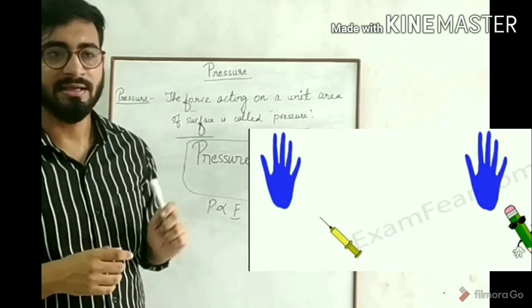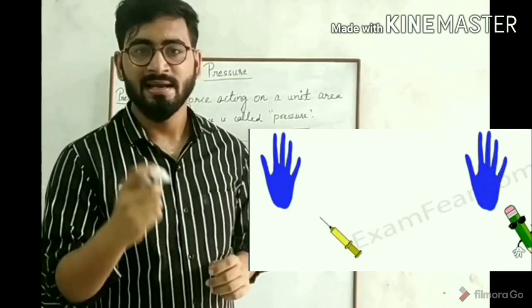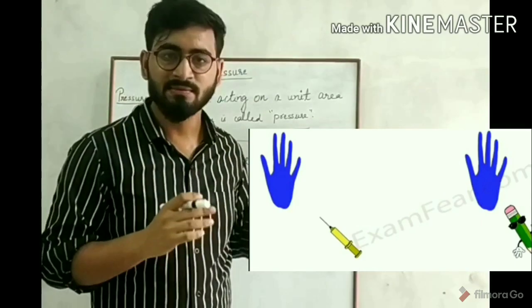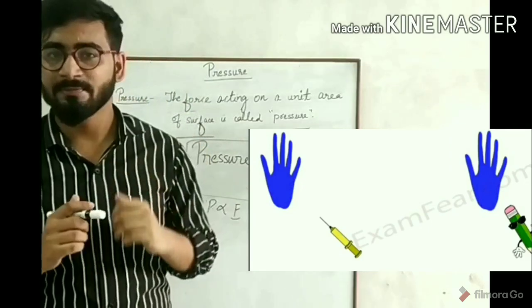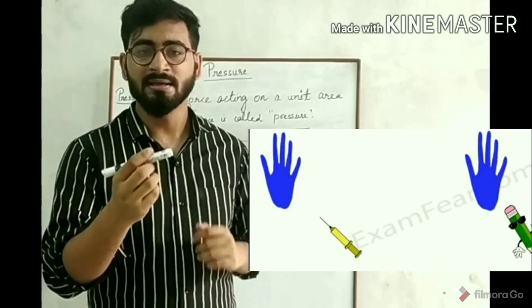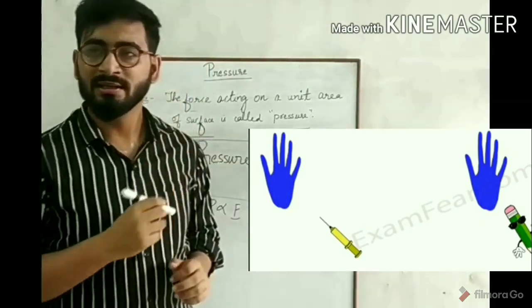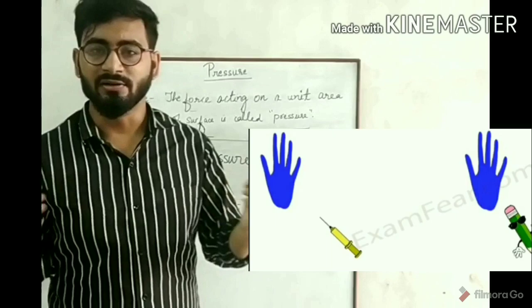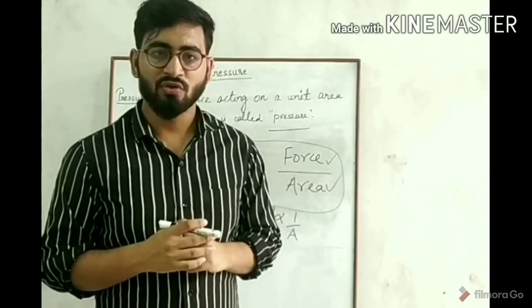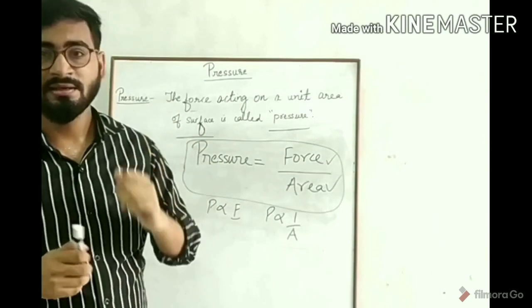In the case of needle, the surface area of the needle is very less, and because of that, pressure is more. So we get pain. But in the case of marker, the surface area is very large as compared to needle. So I did not get much pain. So we can say that as we increase the area, pressure decreases.